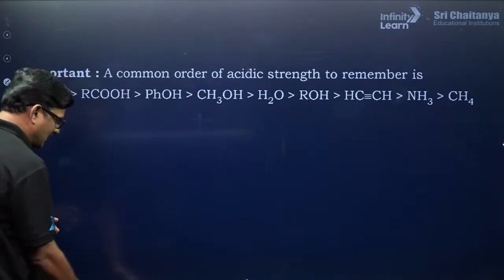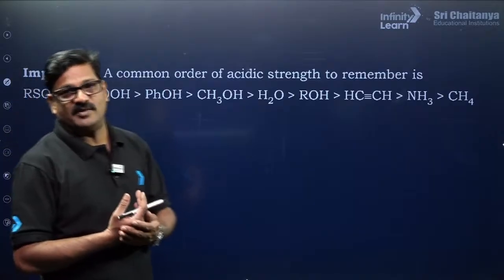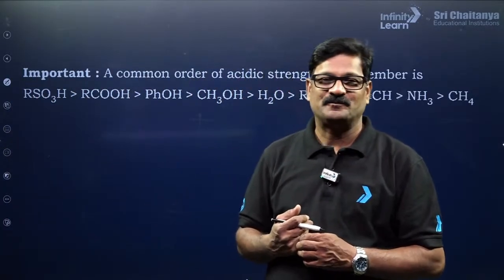A strong acid has a weak conjugate base and a weak acid has a strong conjugate base, right?